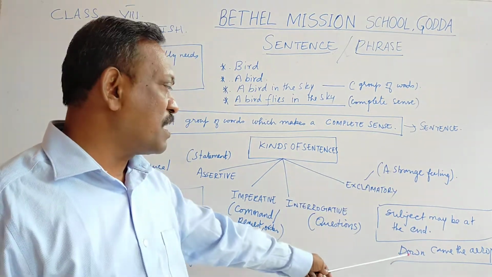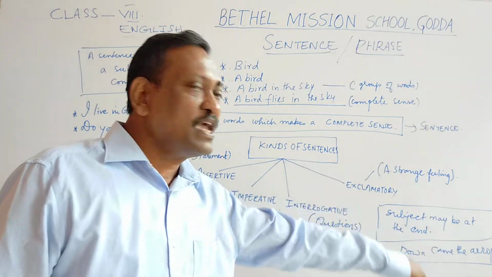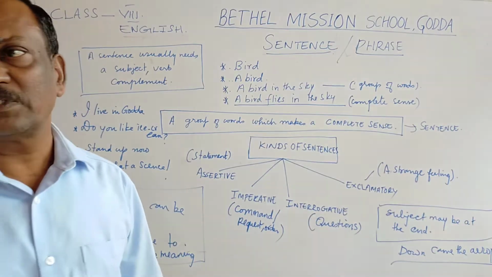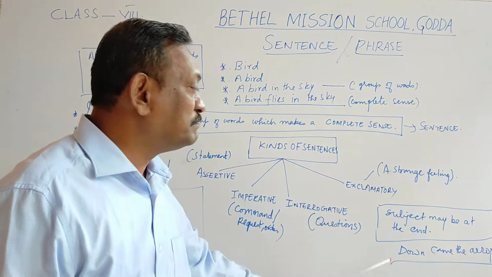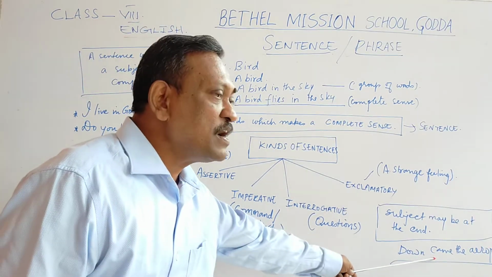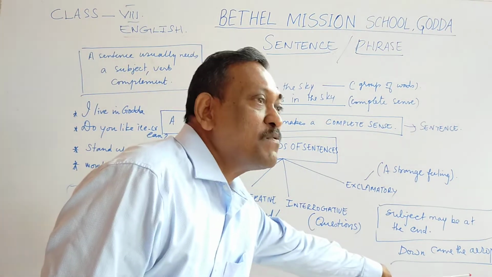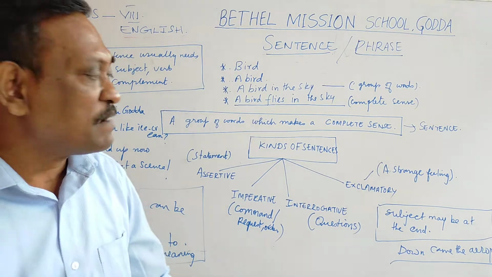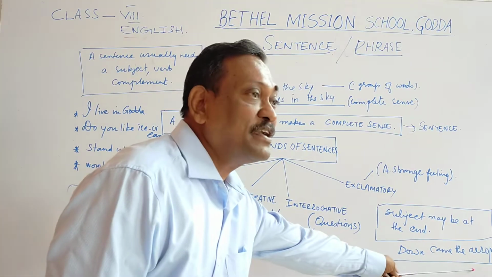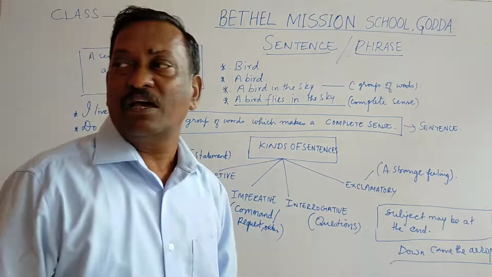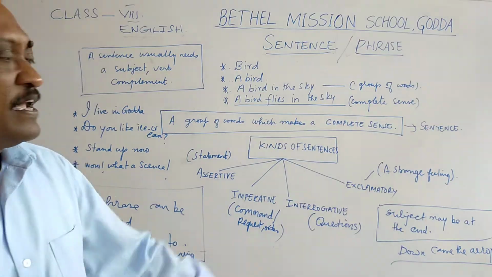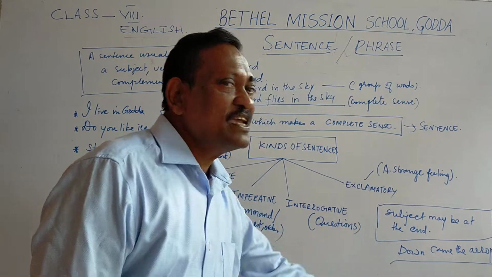You'll have some idea now. Down came the aeroplane. Well, down is an adverb. After that comes the verb. The aeroplane. What came down? The aeroplane came down. And the most important part of this sentence is the aeroplane. Aeroplane is the subject and the subject comes at the end.